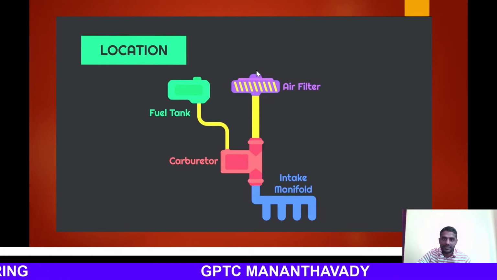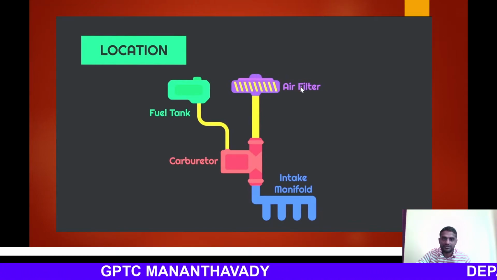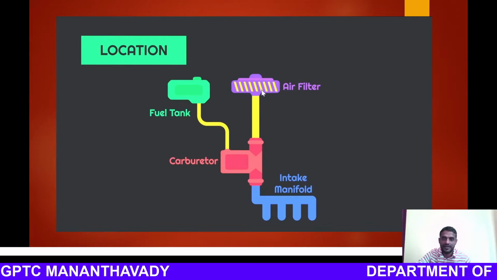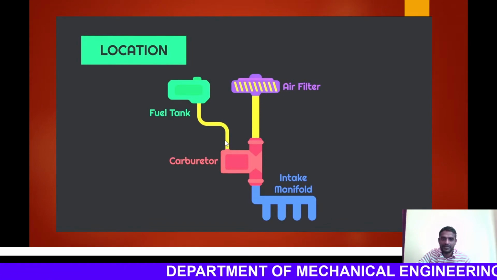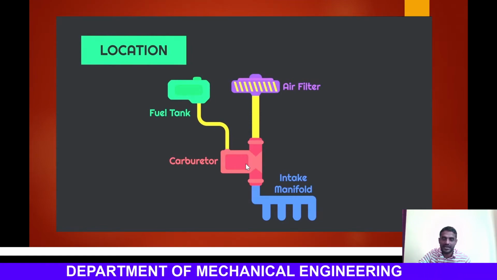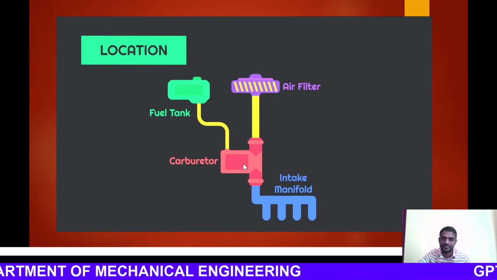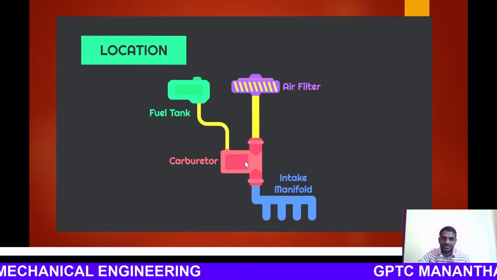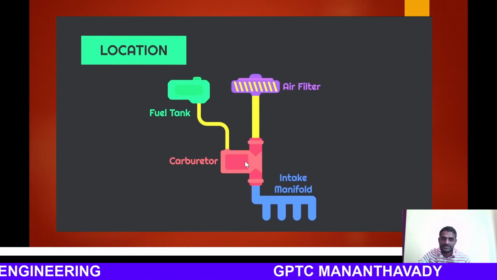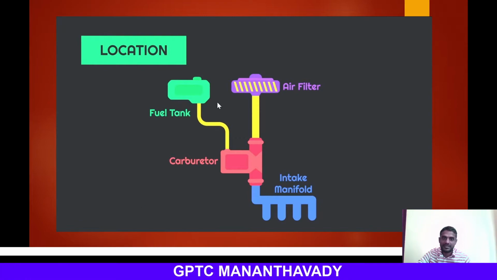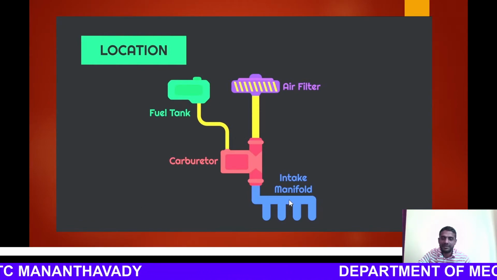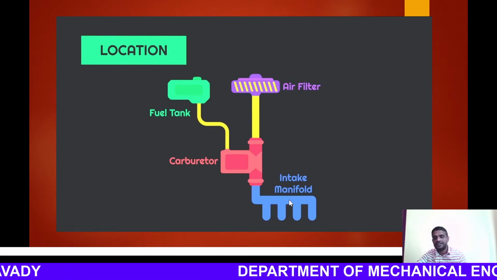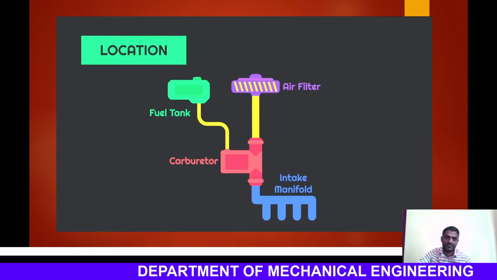the air that is coming into the system through an air filter is purified, and after purifying, the air gets to this carburetor. In this carburetor the fuel plus this air get mixed, and this air fuel mixture is what we call the charge, and this charge gets into this intake manifold. From the intake manifold the inlet valve will remain open and it acts into the engine cylinder. That is what is happening.